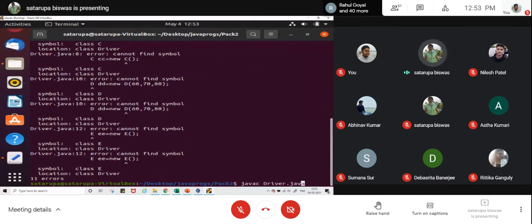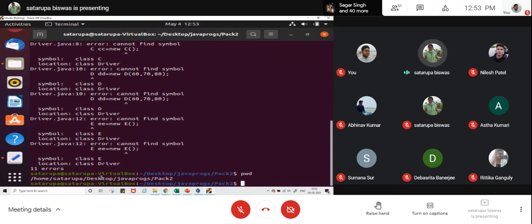So to mention it, what we can do: -cp stands for the class path. Before that, we need to know where we are. We will be having the help of the pwd command. Now you can see, starting from the root, home, Shatarupa and desktop, inside which up to Java prog, inside which the pack folder is present.